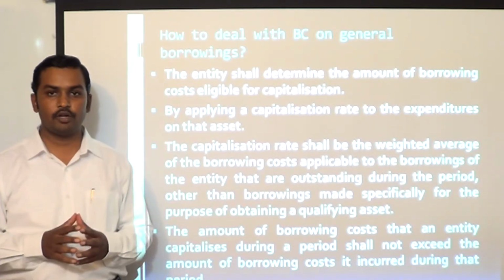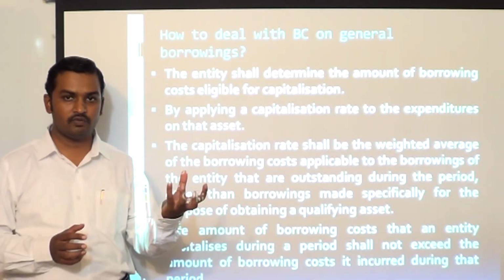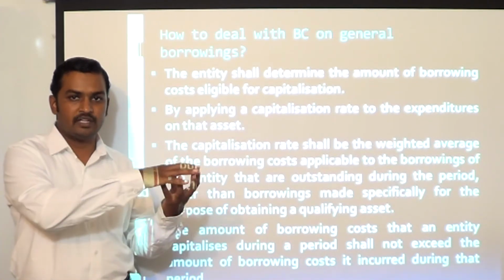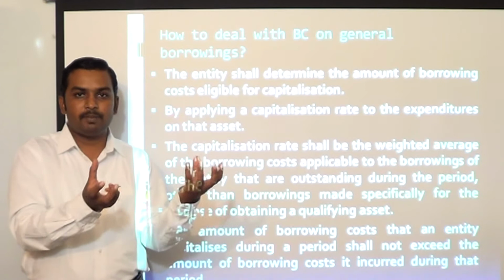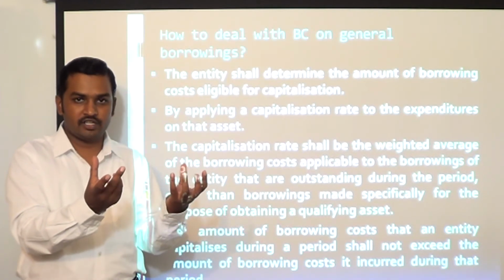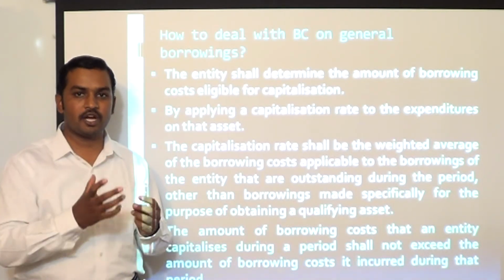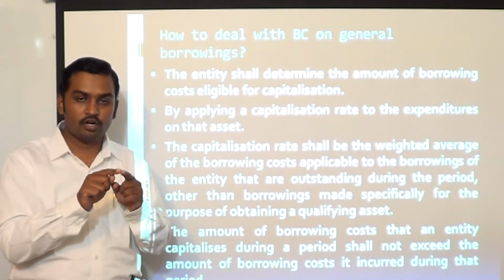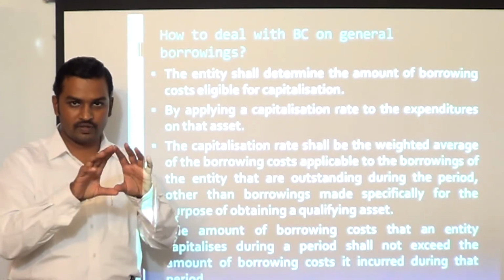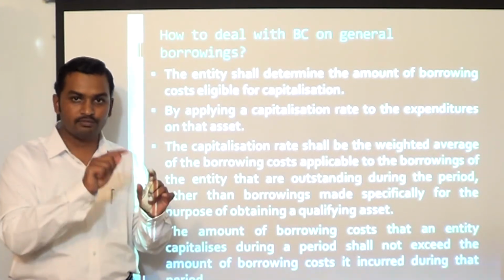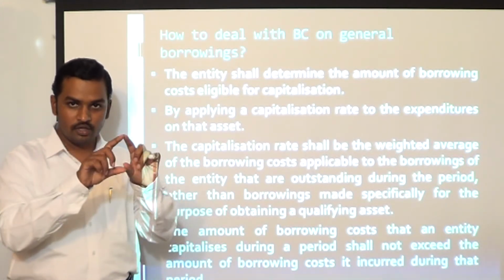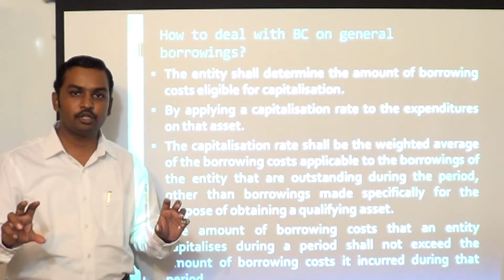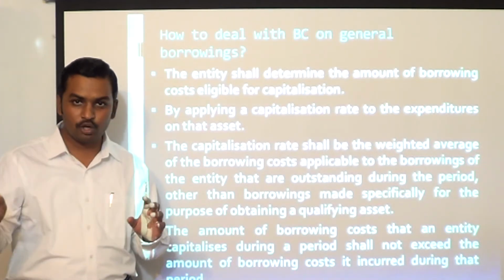In the case of general borrowings, what the standard says is you have to find out first of all the average carrying amount of the asset, or the average expenditure which has been incurred on the asset, and multiply it with the weighted average capitalization rate. Now, what is this weighted average capitalization rate? We have to find out the total of borrowing costs incurred on general borrowings throughout the year. Just take it as the numerator. Divide by the denominator. The denominator is weighted average borrowings.